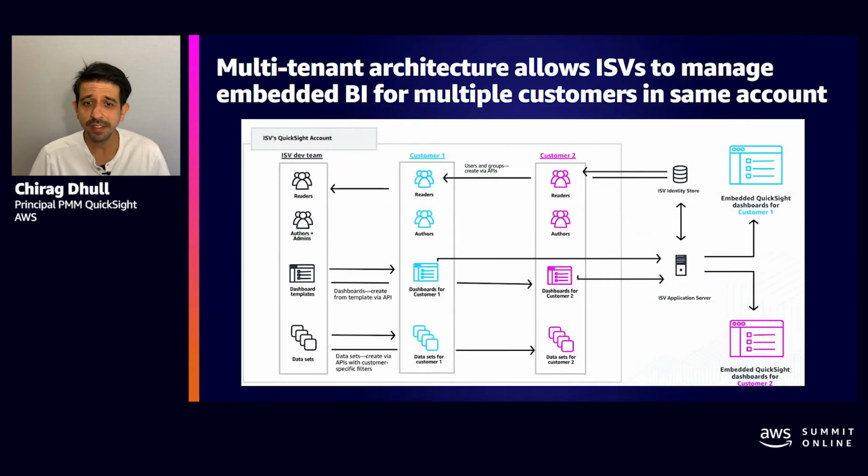And with multi-tenancy features, let's take the example of an ISV who provides embedded QuickSight dashboards via their product to multiple customers. That ISV can now isolate dashboards, data, and users for their different customers within the same account, so that when they go into seeing the data insights, those users can see and access only their own data and not of others.